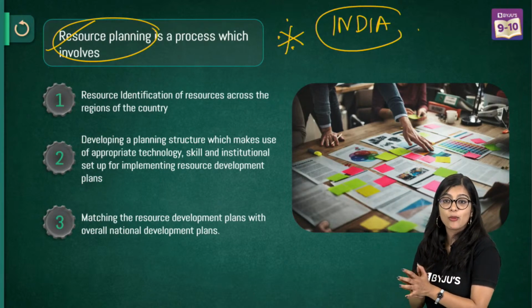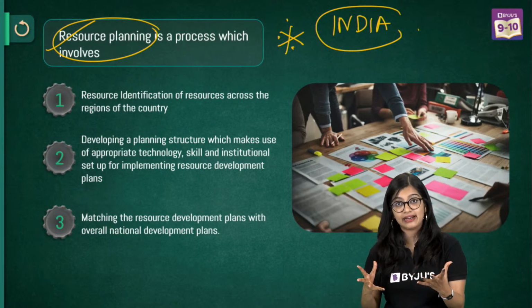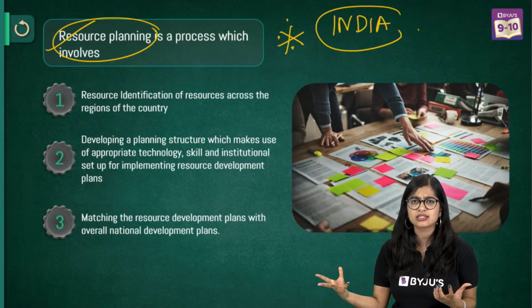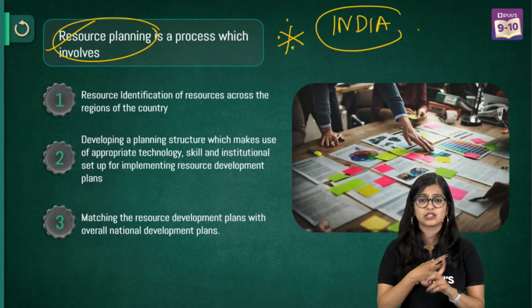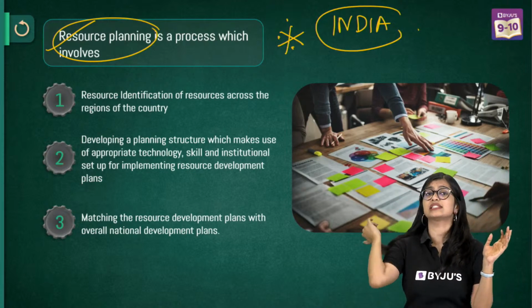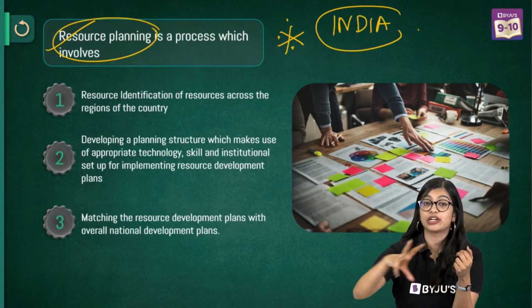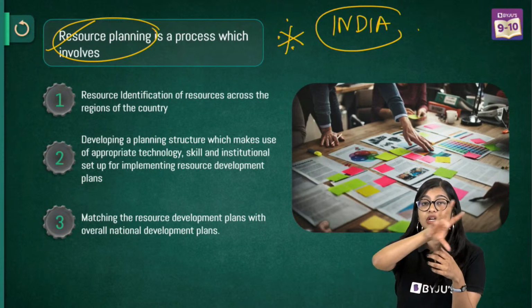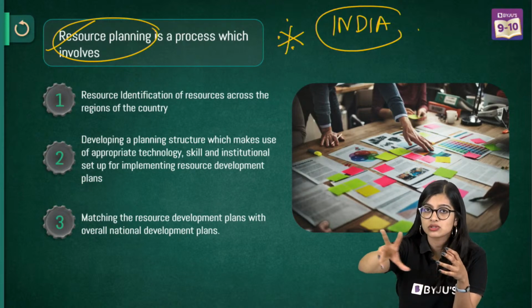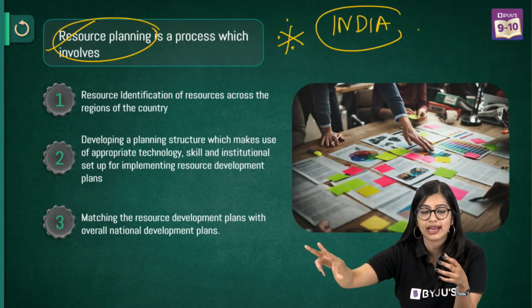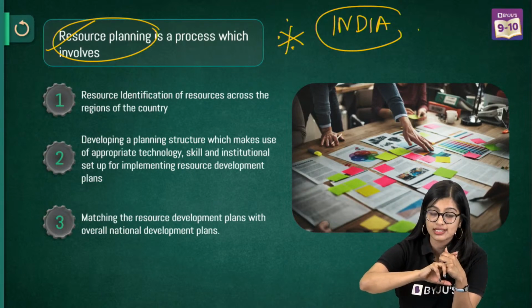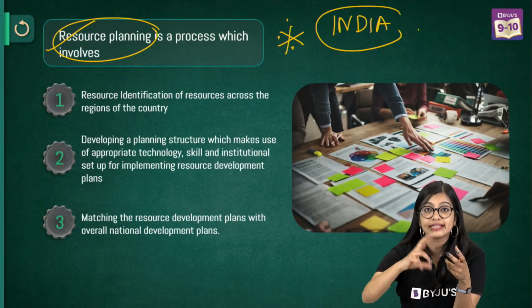So first and foremost, we see that in a country like India, which has different physical features, are the resources that are there distributed equally or unequally? We know that resources are not distributed equally, but rather, due to the physical features, they are distributed unequally.